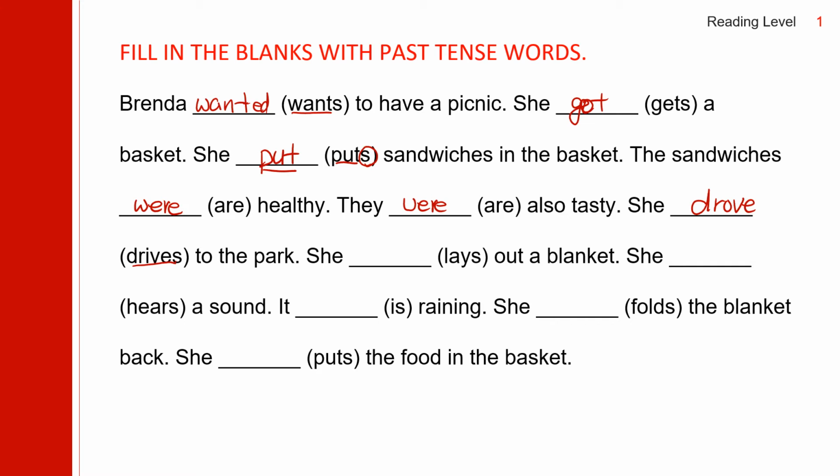She lays out a blanket. Lay, laid. Laid is the past. She laid out a blanket. She hears a sound. Hear, heard. Heard is the past of hear. She heard a sound. It was raining. Fold is regular. She folded the blanket back. She put the food in the basket. The past of put is put, the same form.